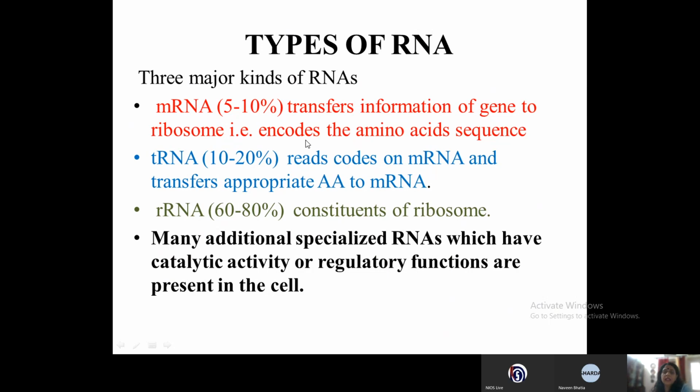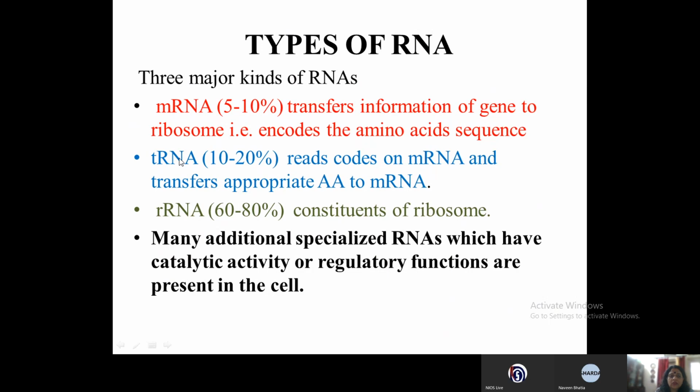The mRNA is also called the messenger RNA because in eukaryotes they take the codes from the DNA in the nucleus to the cytoplasm, and therefore they transfer information from gene to ribosome. In prokaryotes, since there is no nucleus, it is in the cytosol itself.